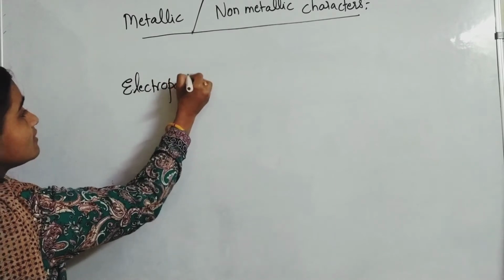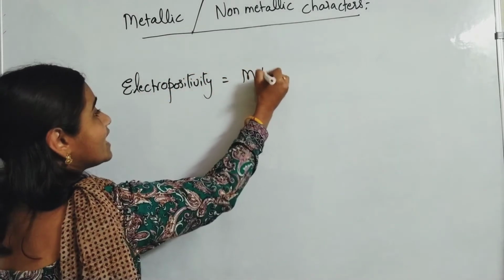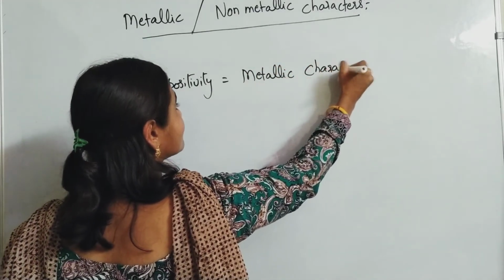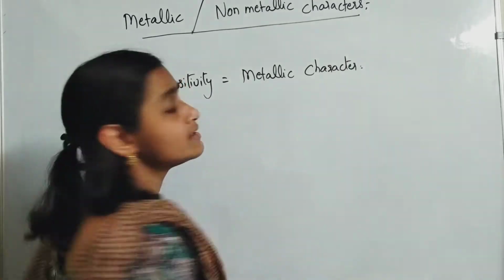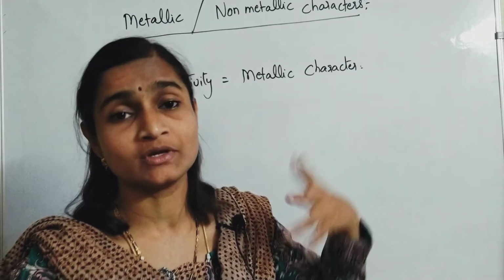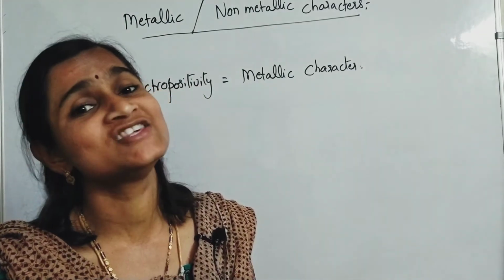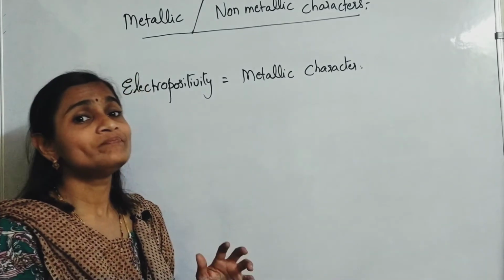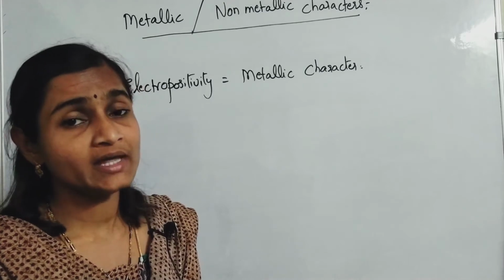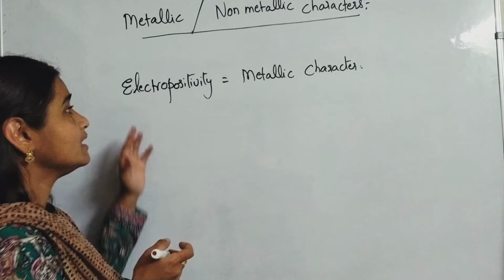Metallic character means tendency to lose electrons, and loss of electrons is called oxidation. So oxidation or oxidizing property.